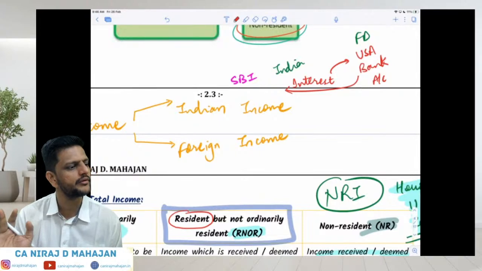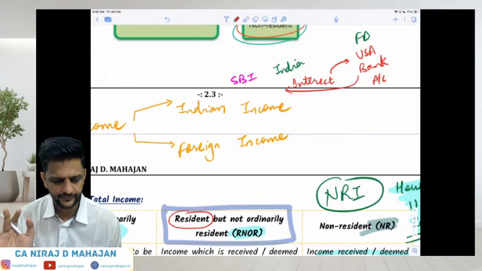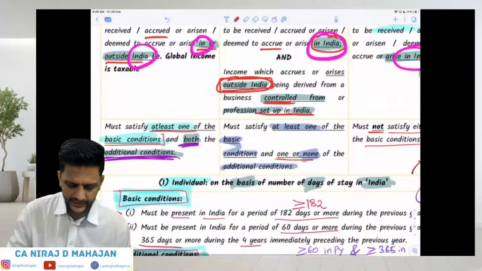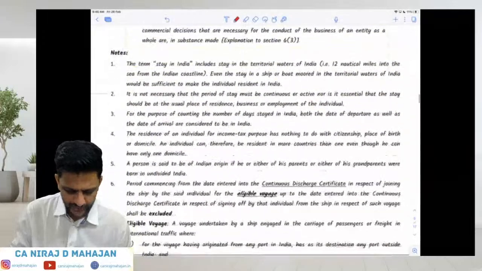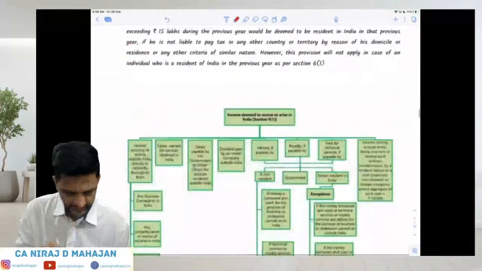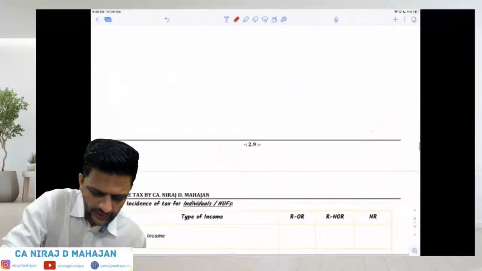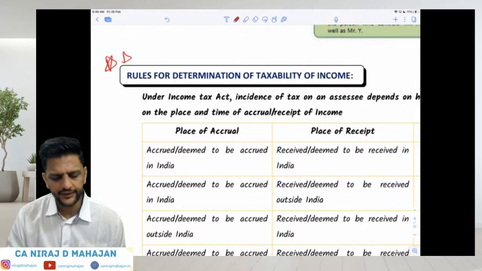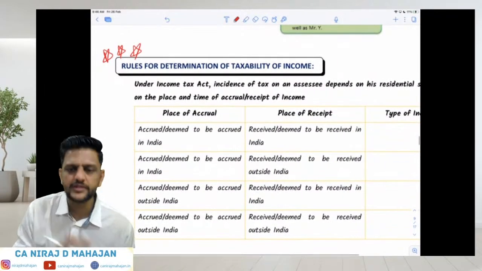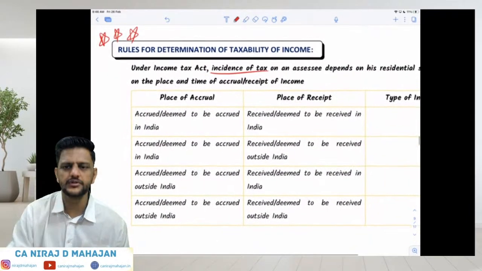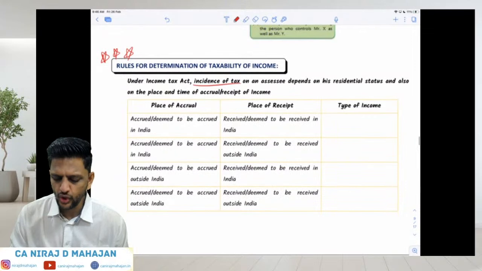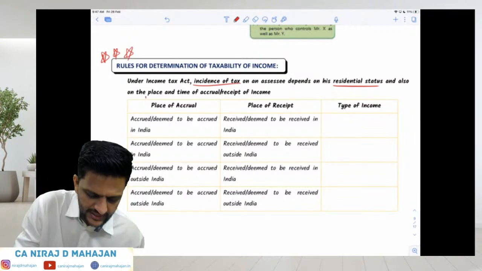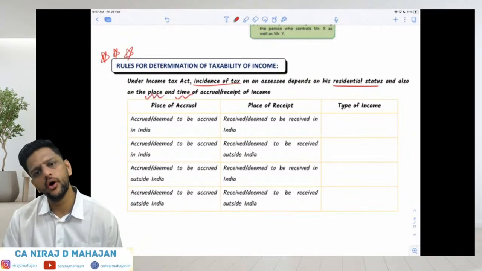Did you understand or no, everybody? Clear till here? So quickly, pay attention. We'll finish this table. Please pay attention. This is important now. Now we are bifurcating or differentiating between Indian income and foreign income. Under the Income Tax Act, the incidence of tax, the starting point of the tax on an assessee, depends on his residential status, and also on the place and time of accrual or receipt of income.